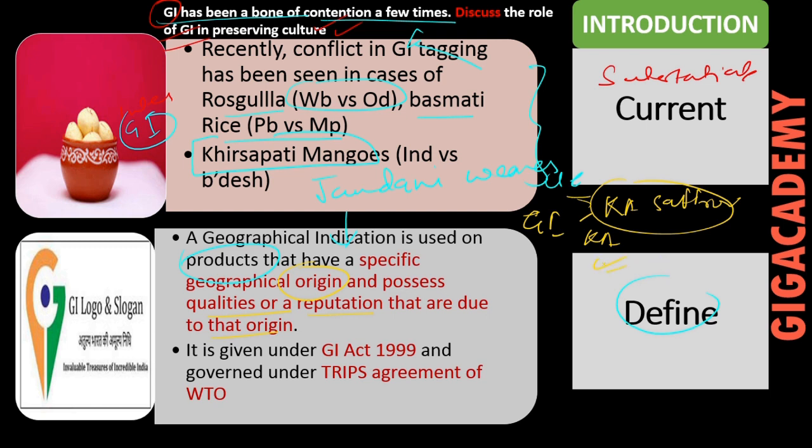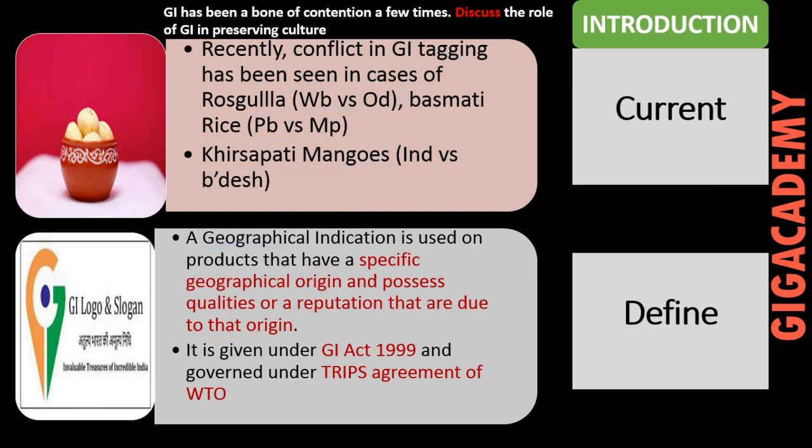which protects the originality of this product. Now you can also mention that it is given under GI Act of 1999 and governed under TRIPS agreement of WTO. These specific keywords will improve your marks, so try to remember these. Now we can move on and get the body of the question.